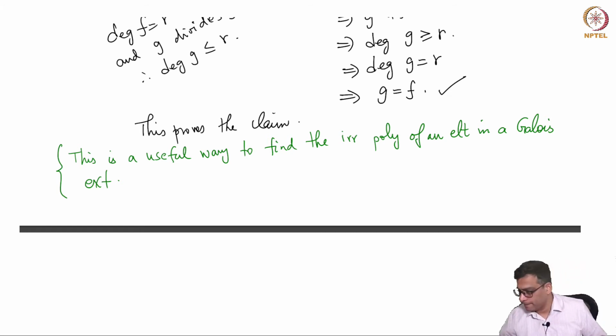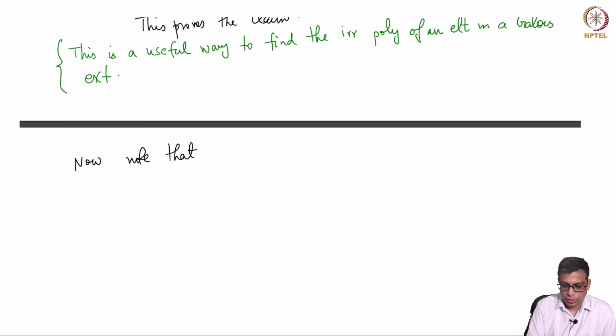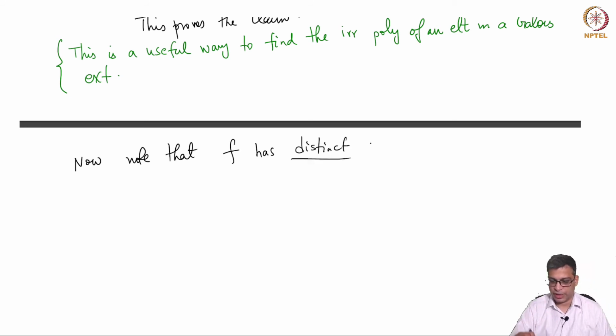So what did we show? We showed that f is the irreducible polynomial. So we are almost done now with the forward implication. Hence, now note that f is the irreducible polynomial.